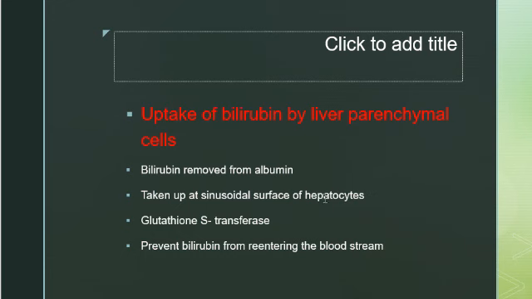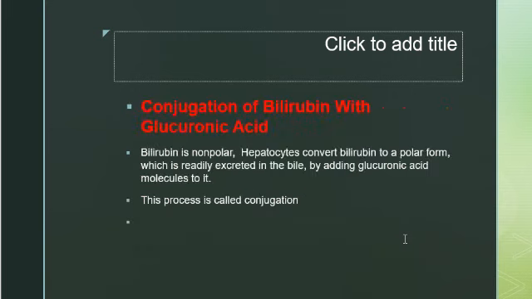Once internalized, bilirubin binds to the cytosolic protein called glutathione S-transferase, previously known as ligandin, to prevent the bilirubin from re-entering the bloodstream. The next step, the most important step, is the conjugation of the bilirubin with glucuronic acid.